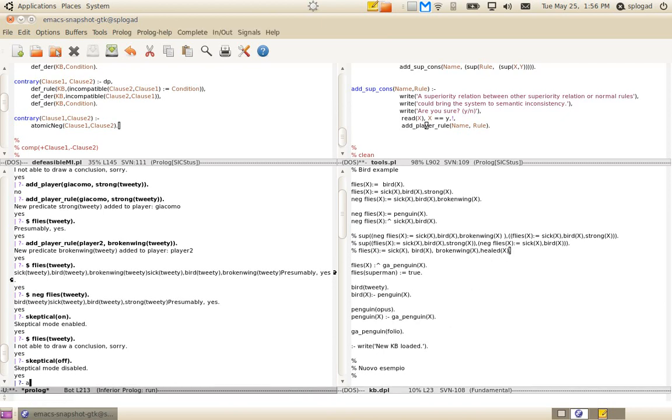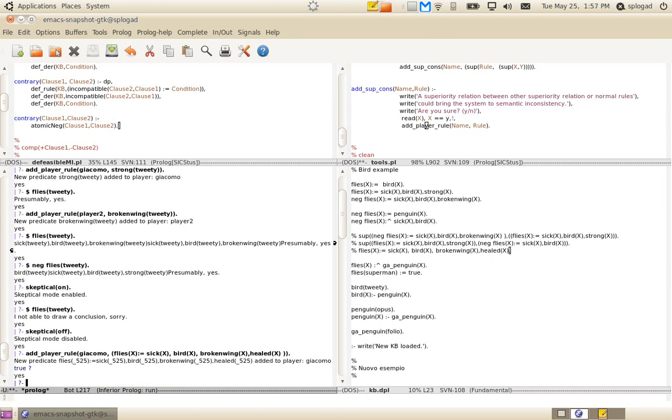So first of all, you have to say player rule Giacomo, and in particular the new rule that you want to add. Okay, and after that he has to say to the system, sorry, but I finished my rules.